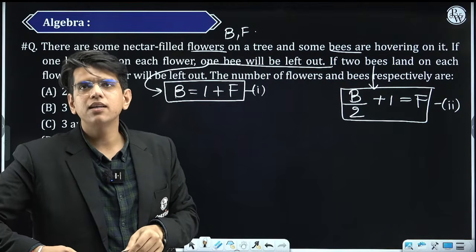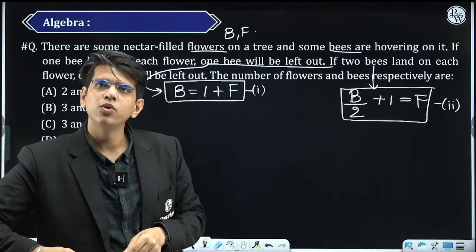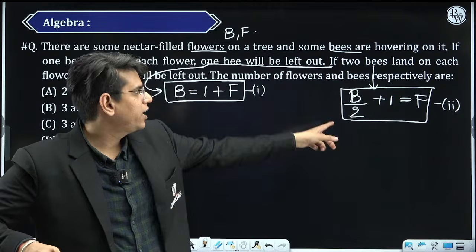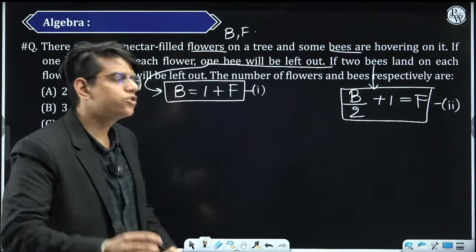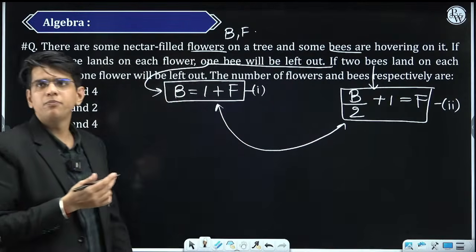Okay, 10 bees are there. On each flower, 2 bees are going. So how many flowers are there? B by 2. After distributing 2 bees on each flower, 1 flower was left. So एक और add किया तो f आया. Now most of you can solve these equations and find the answer of b and f.